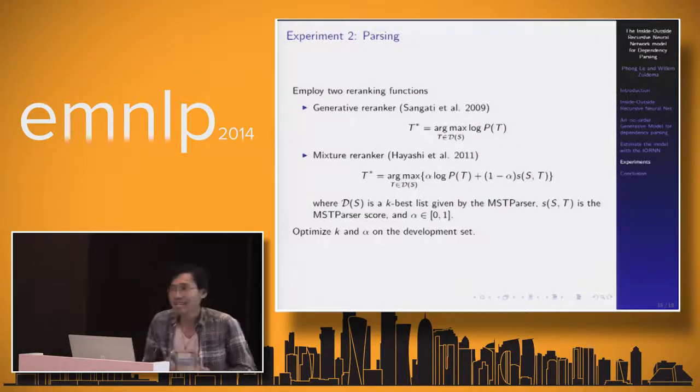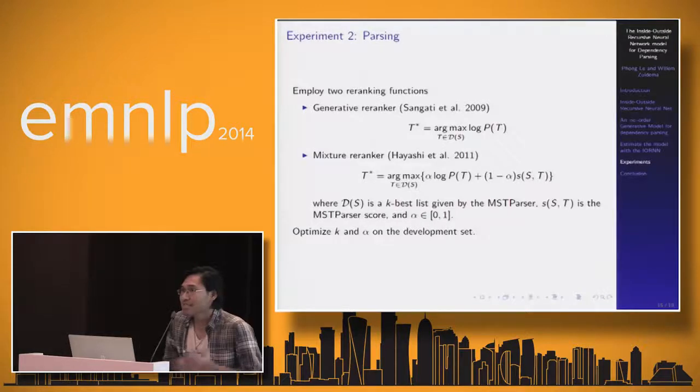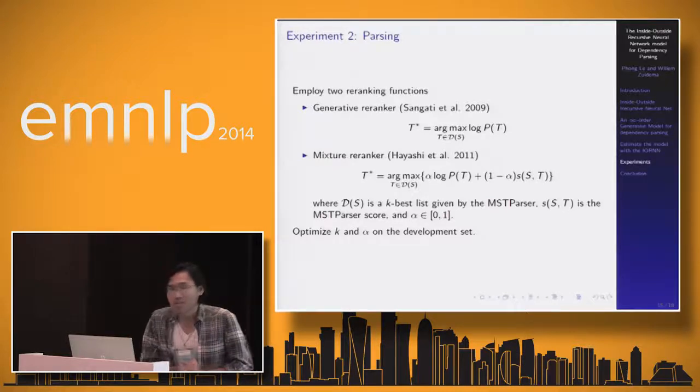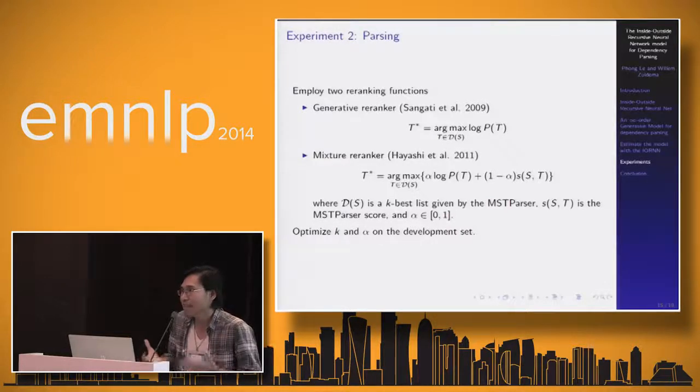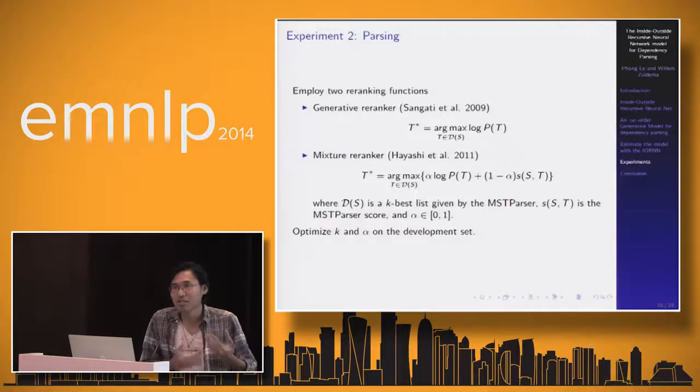And in the second experiment, we do parsing. The thing here is that we believe that there's no polynomial time algorithm for parsing with the infinite-order generative model. So that's why we employ two re-ranking functions. The first one is the generative re-ranker. So now we use the MST parser to generate k-best candidates, and then we use the model to rescore those candidates, and we pick the best one.